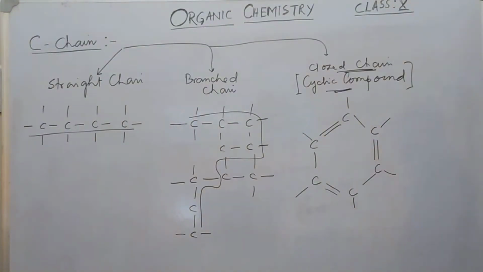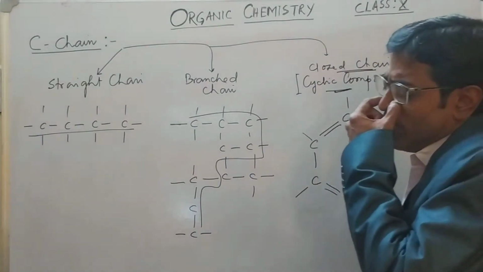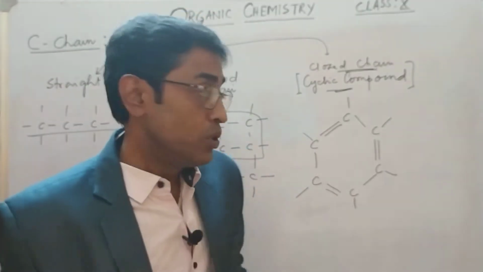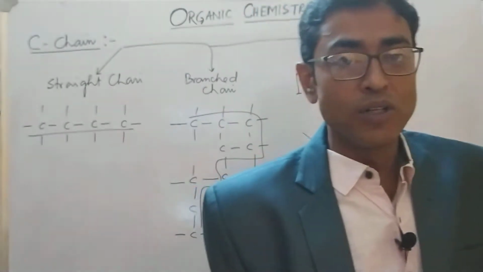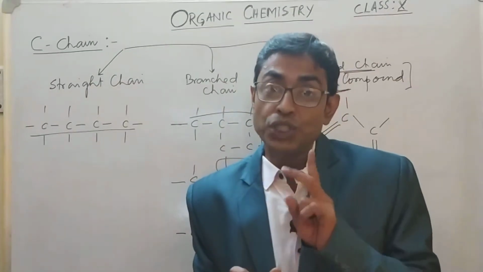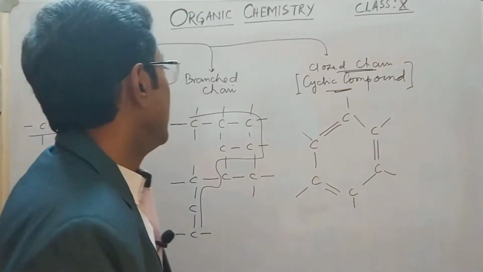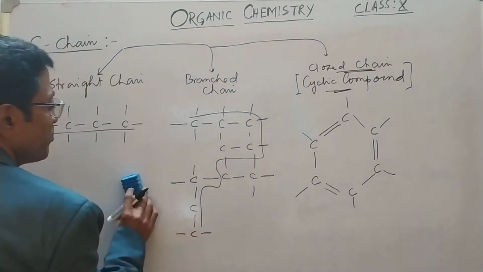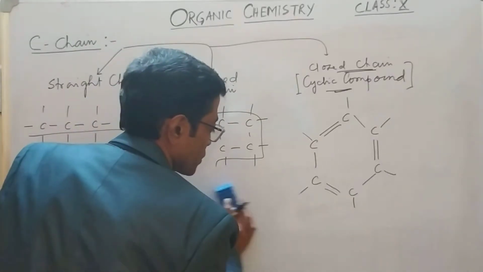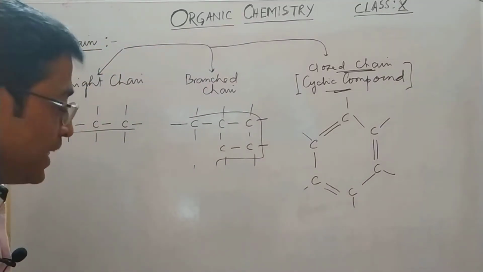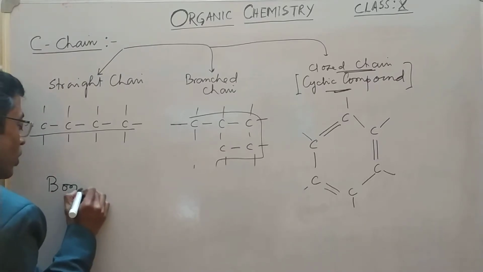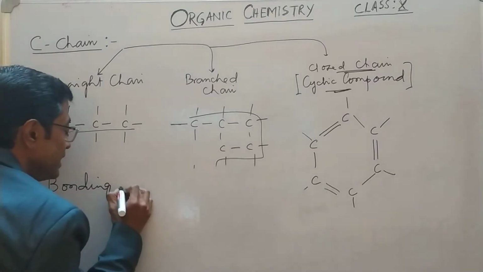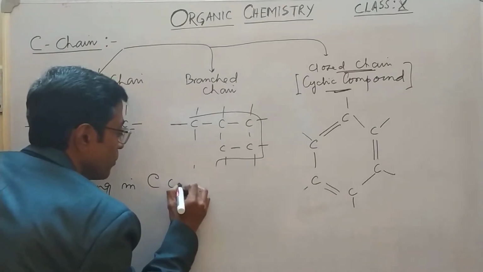When carbon combines with carbon, there are many types of bond formed. Basically, there are 3 types of bonds we will be dealing with. So let's see the bonding in carbon compounds.